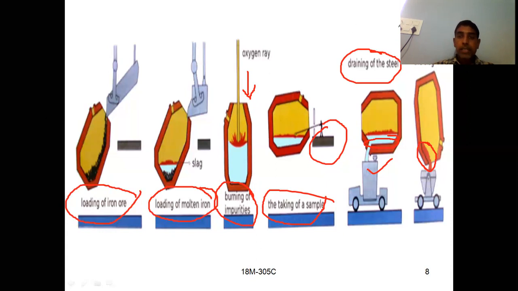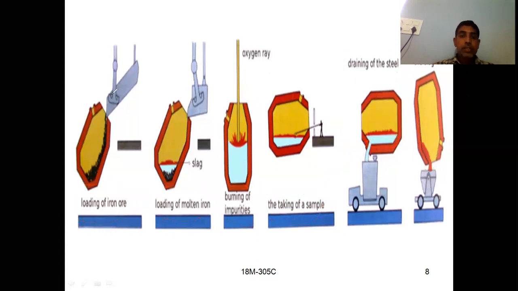I'm repeating once again. The different positions: first we are loading the iron ore by tilting the converter, and here we are loading molten pig iron. If you see here, you have to make the converter upright and send a jet of oxygen through the water cooled lance such that the oxygen reacts with the impurities and forms oxides.